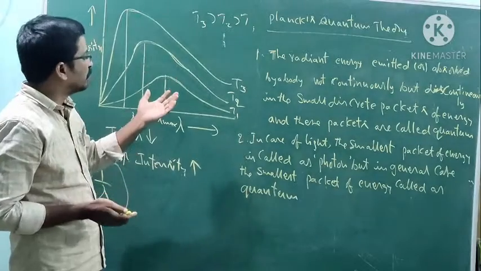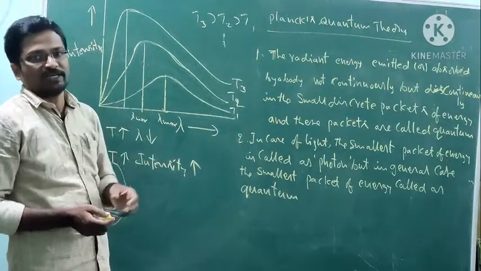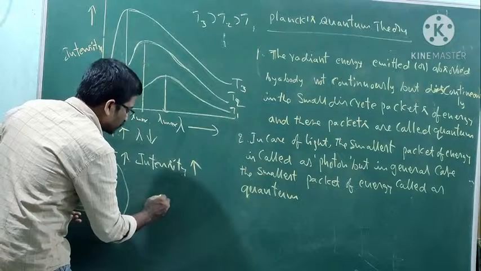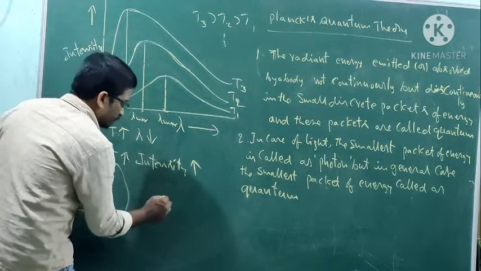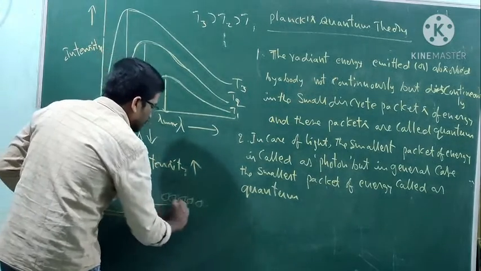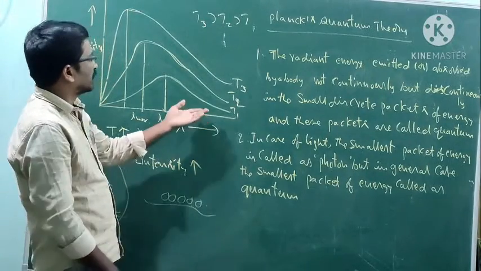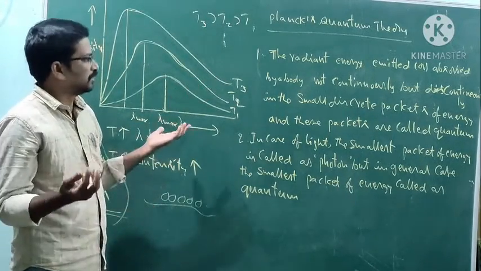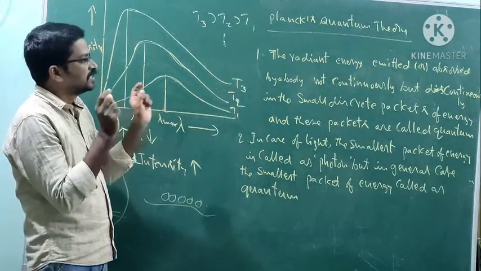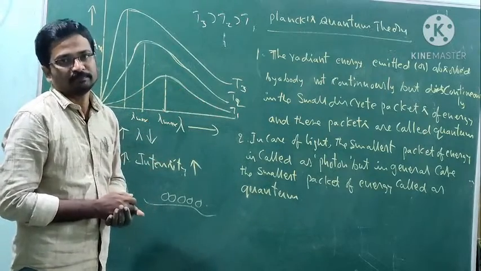It seems to be a wave, but it is packets of energy. Radiant energy emitted or absorbed by a body, not continuous but in small discrete packets of energy. These packets are called quantum.